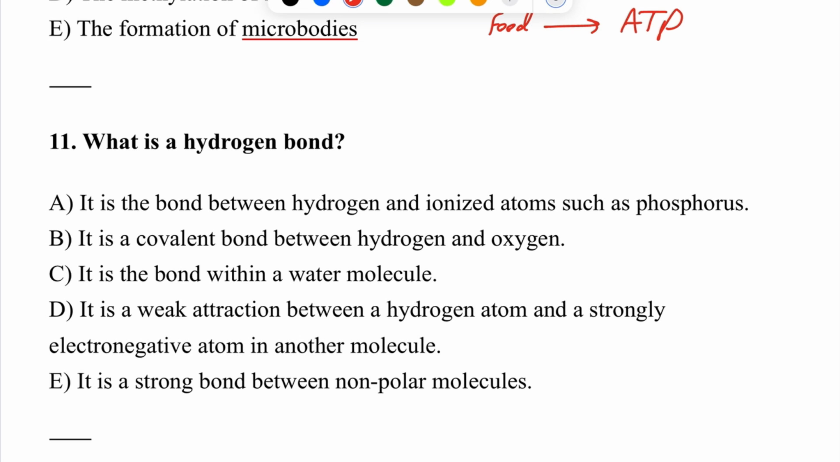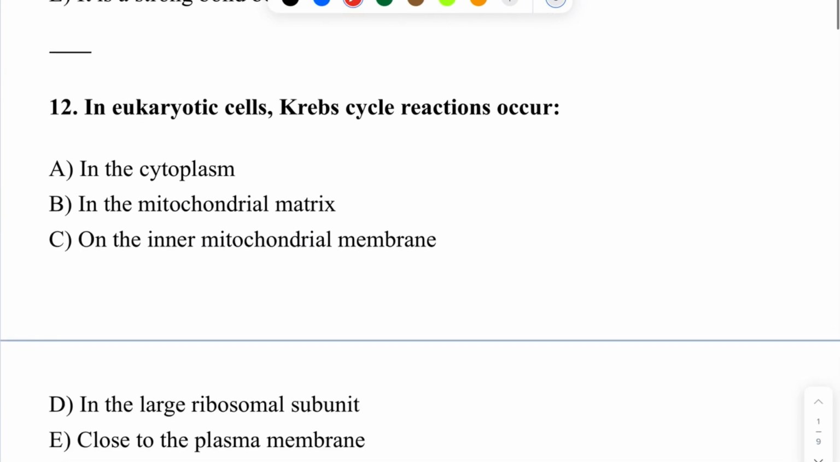What is a hydrogen bond? The correct answer is D. It's a weak attraction between a hydrogen atom and a strongly electronegative atom in another molecule. Electronegative atom, remember guys, this secret code: FON, fluorine, oxygen, and nitrogen. So, question number 12.